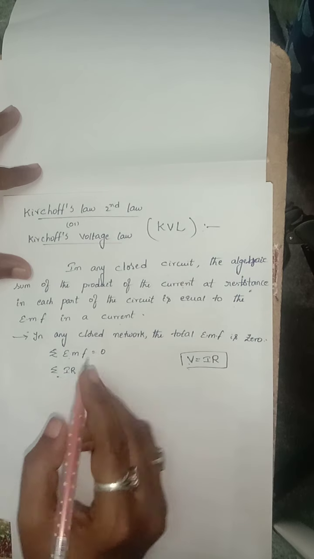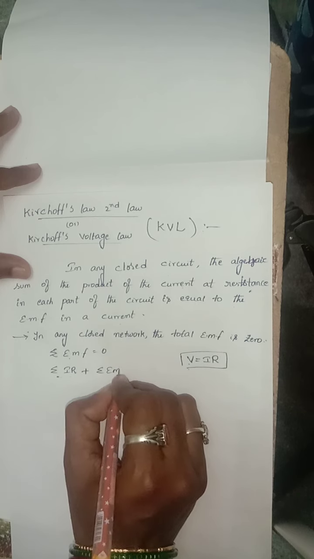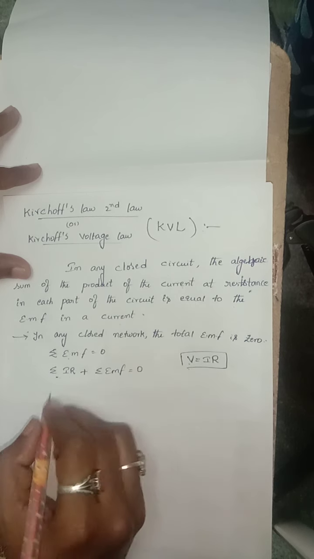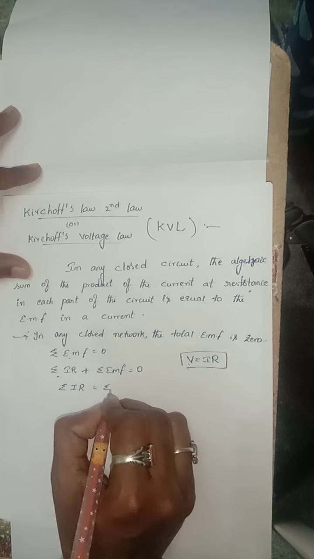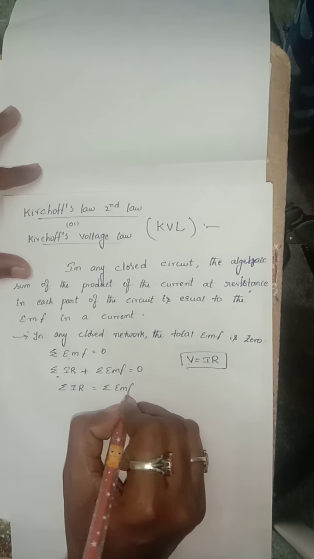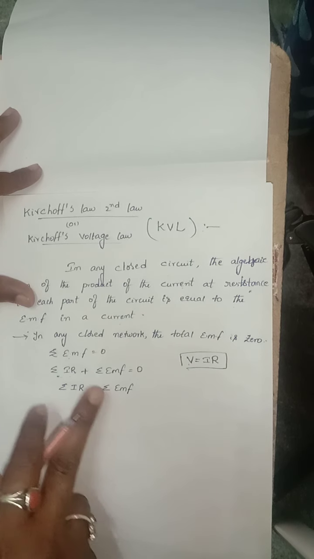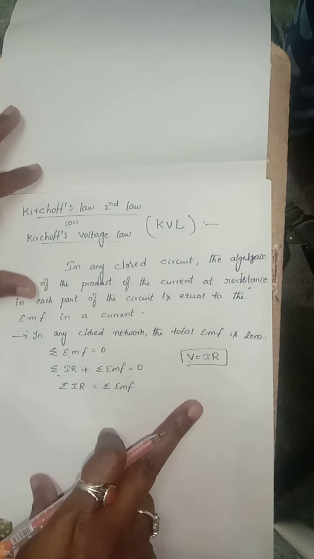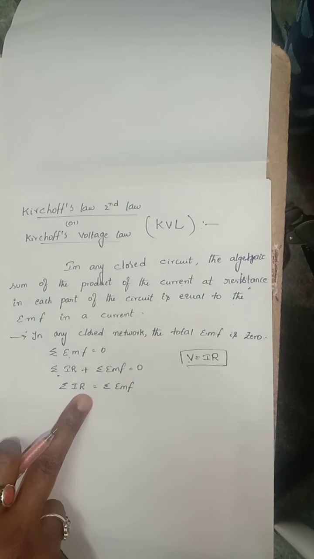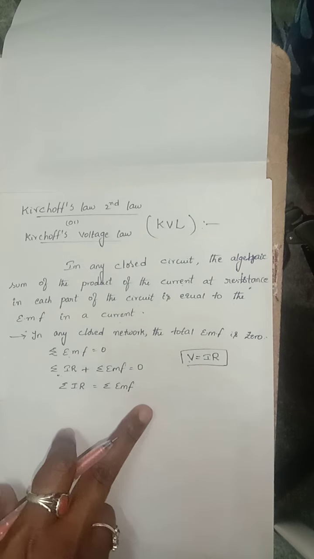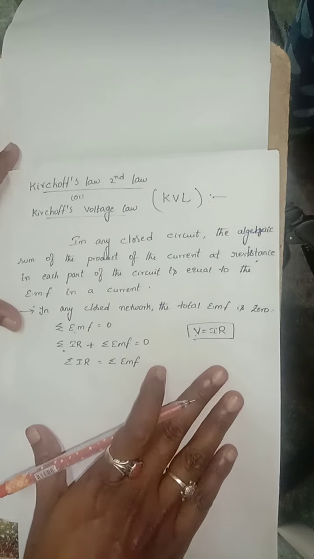That's why sigma IR plus sigma EMF is equal to 0, so sigma IR is equal to sigma EMF. Here minus and plus signs are observed in terms of positive voltage. We observe this in a circuit.